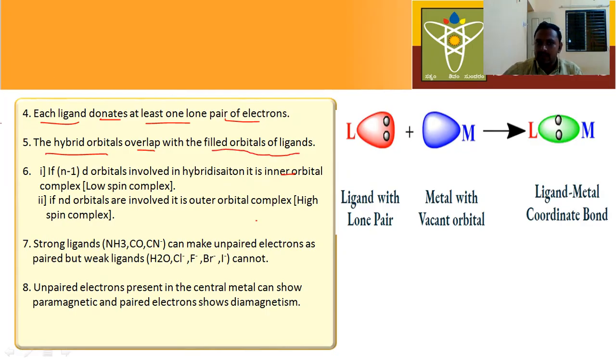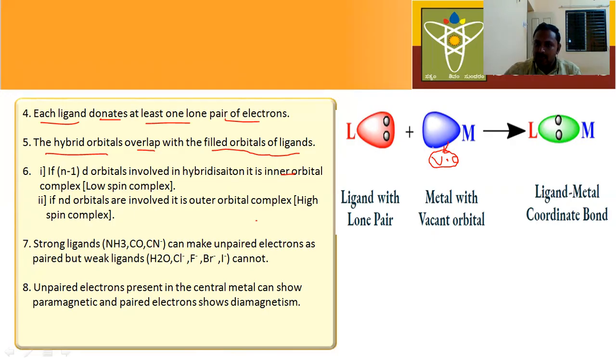What is the function of the central metal atom? According to the first postulate, the central metal atom provides vacant orbitals. The number of vacant orbitals is equal to the number of ligands. And these vacant orbitals undergo hybridization. When they undergo hybridization, they produce hybrid orbitals.